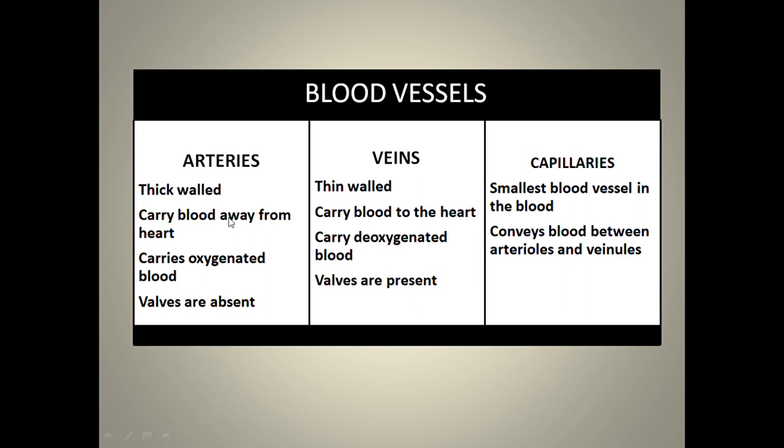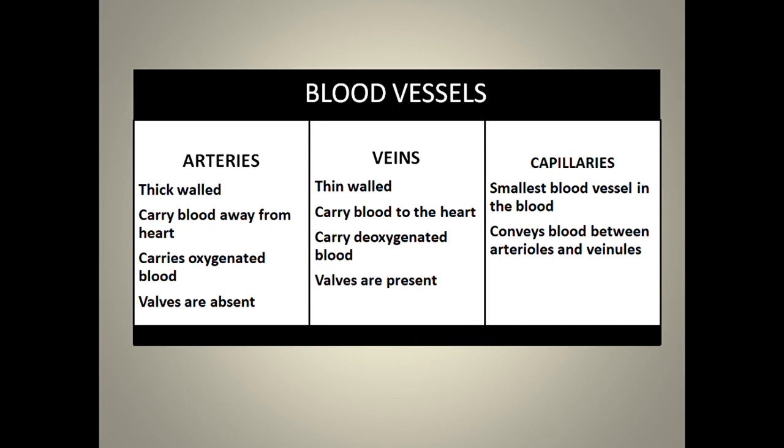Talking about arteries and veins first, arteries are thick walled and veins are thin walled. One very important thing to keep in mind is that arteries always carry blood away from the heart, that is, from the heart to a different site. Whereas veins carry blood to the heart. A vein is always collecting blood from somewhere and carrying it to the heart. So it's a very important point to keep in mind that arteries carry blood away from the heart and veins carry blood to the heart.